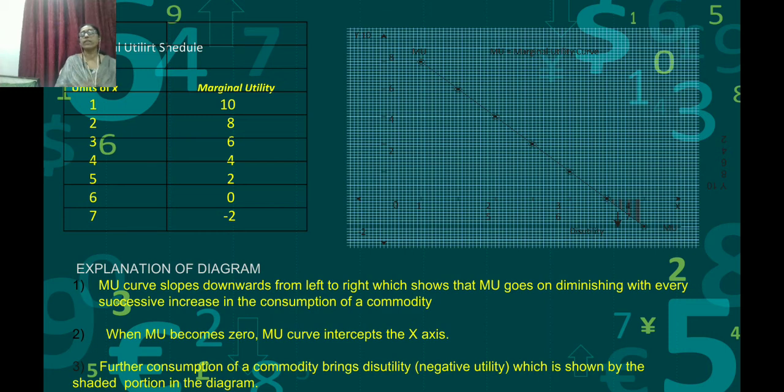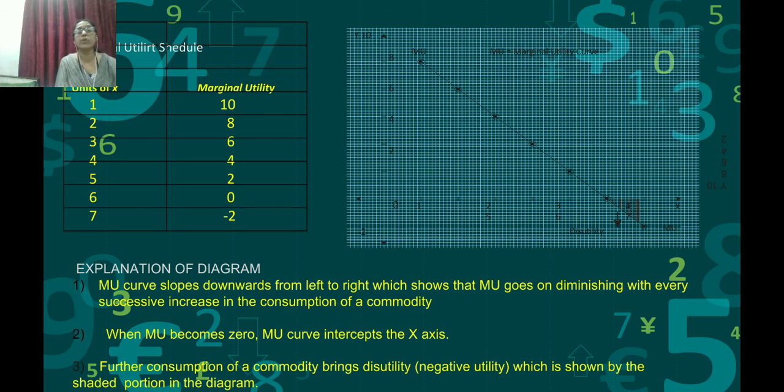We have taken 7 units of X and the marginal utility derived from these units. The first unit gives 10, the second 8, the third 6, the fourth 4, the fifth 2, the sixth 0, so there is no marginal utility, and the seventh is minus 2.